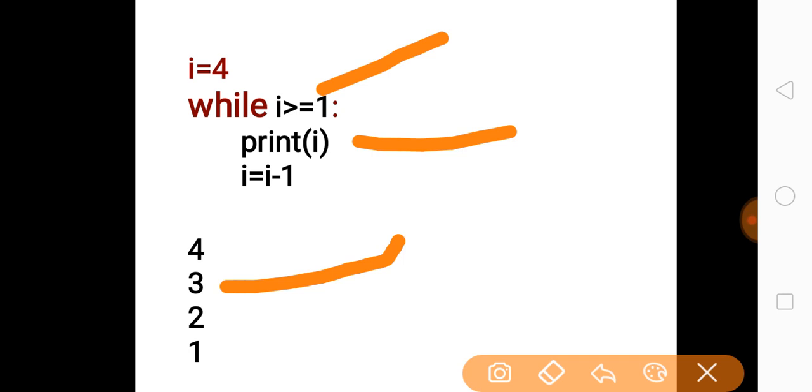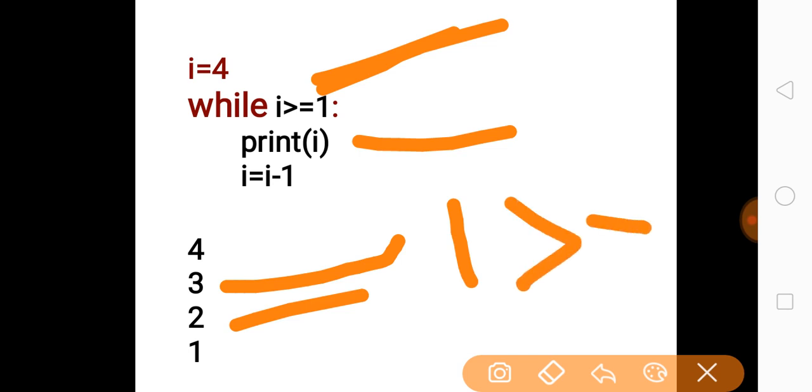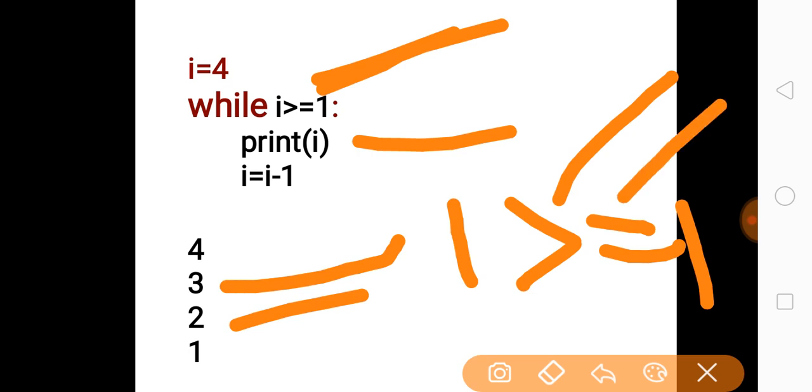Again I gets decremented by 1 and becomes 2, and for 2 the condition is true, so 2 is printed. Again it gets decremented and becomes 1, and for 1 greater than or equal to 1 the condition is true, because it may be greater than 1, or it may be equal to 1.